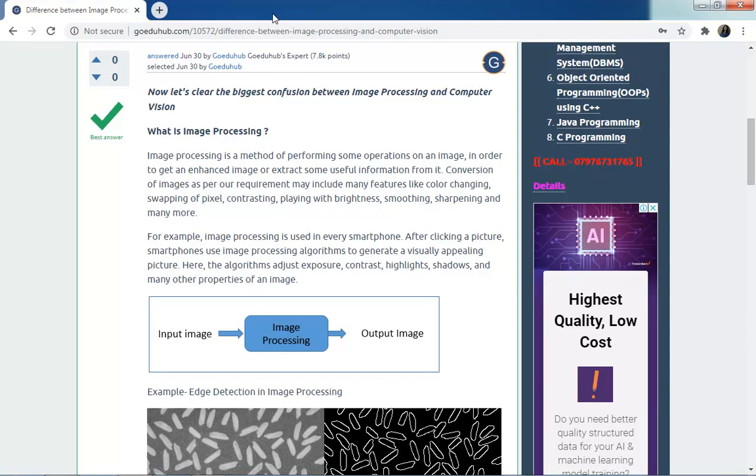First of all, what is image processing? Image processing is a method of performing some operations on an image. It means we are basically focused on processing of images. It will take an image as an input, do some transformation over that image, and then provide you the output.